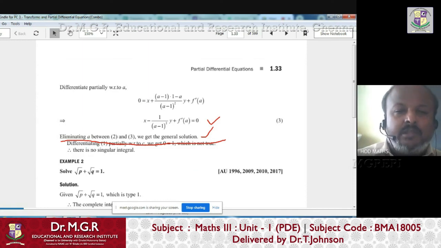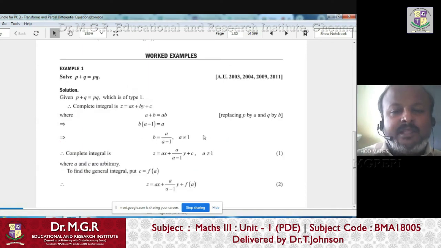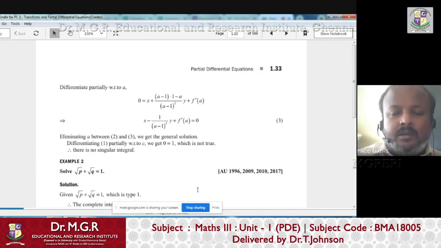So the main thing is you have to find the complete solution. That is very, very important. After finding the complete solution, you have to put C equals to f of A, differentiate with respect to A, and then write this line. Then the problem is over.